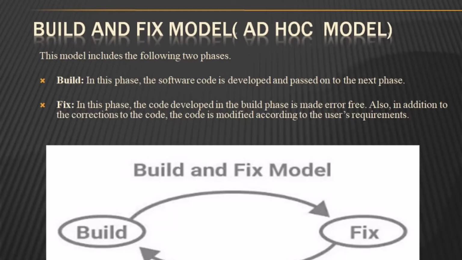However, the lack of design and requirements and the repeated modifications result in loss of acceptability of the software. Thus, software engineers are strongly discouraged from using this type of development strategy.